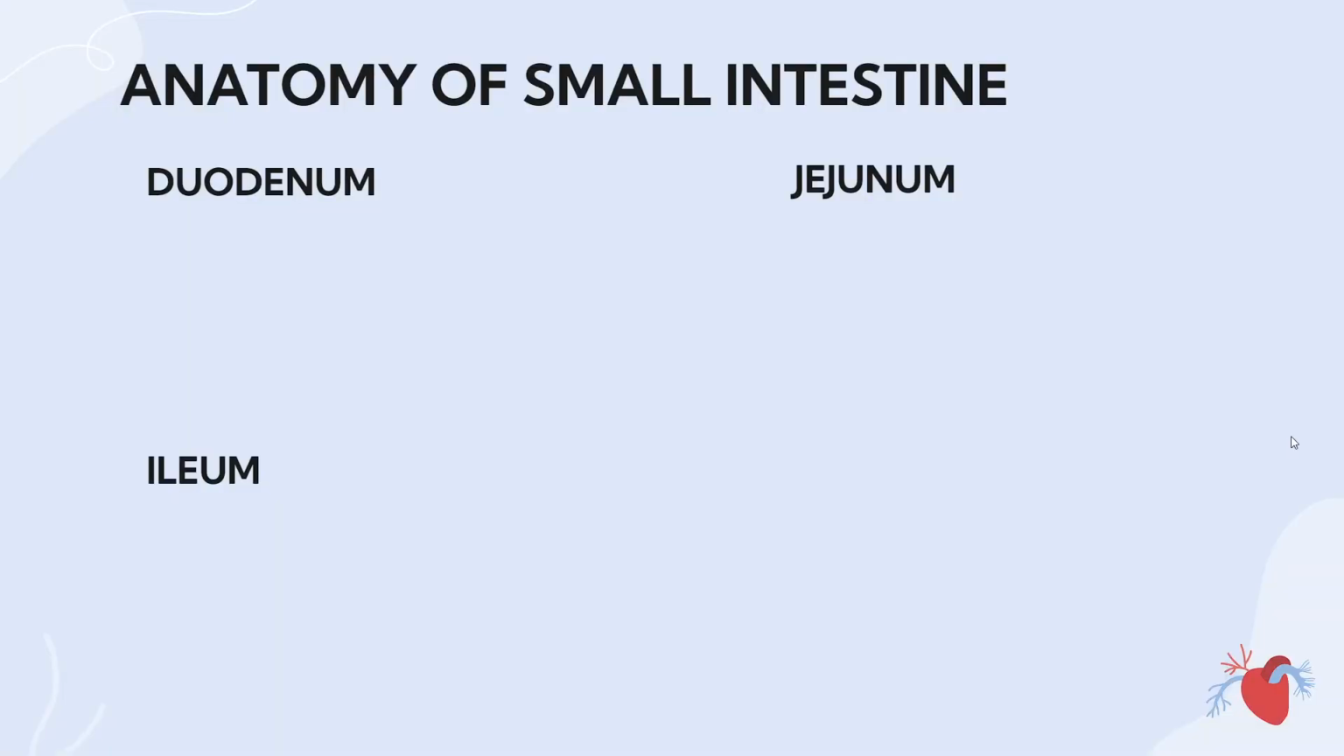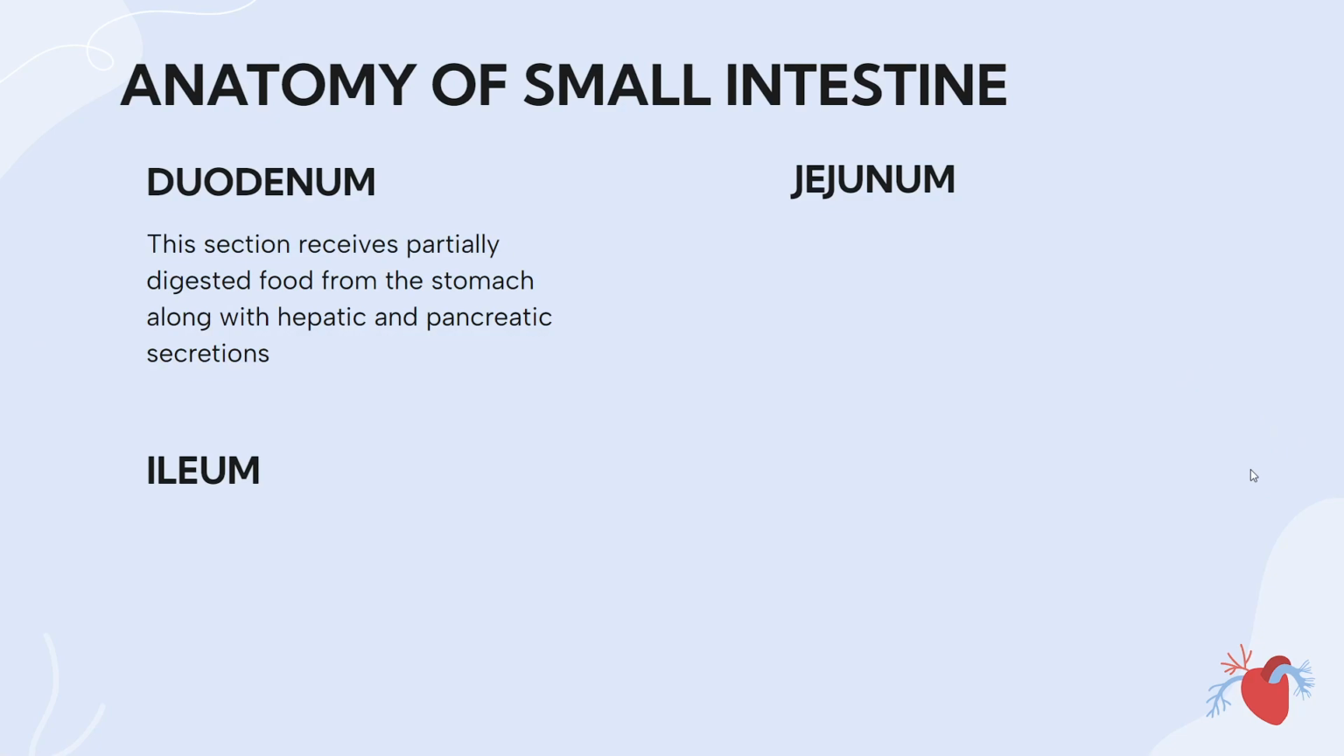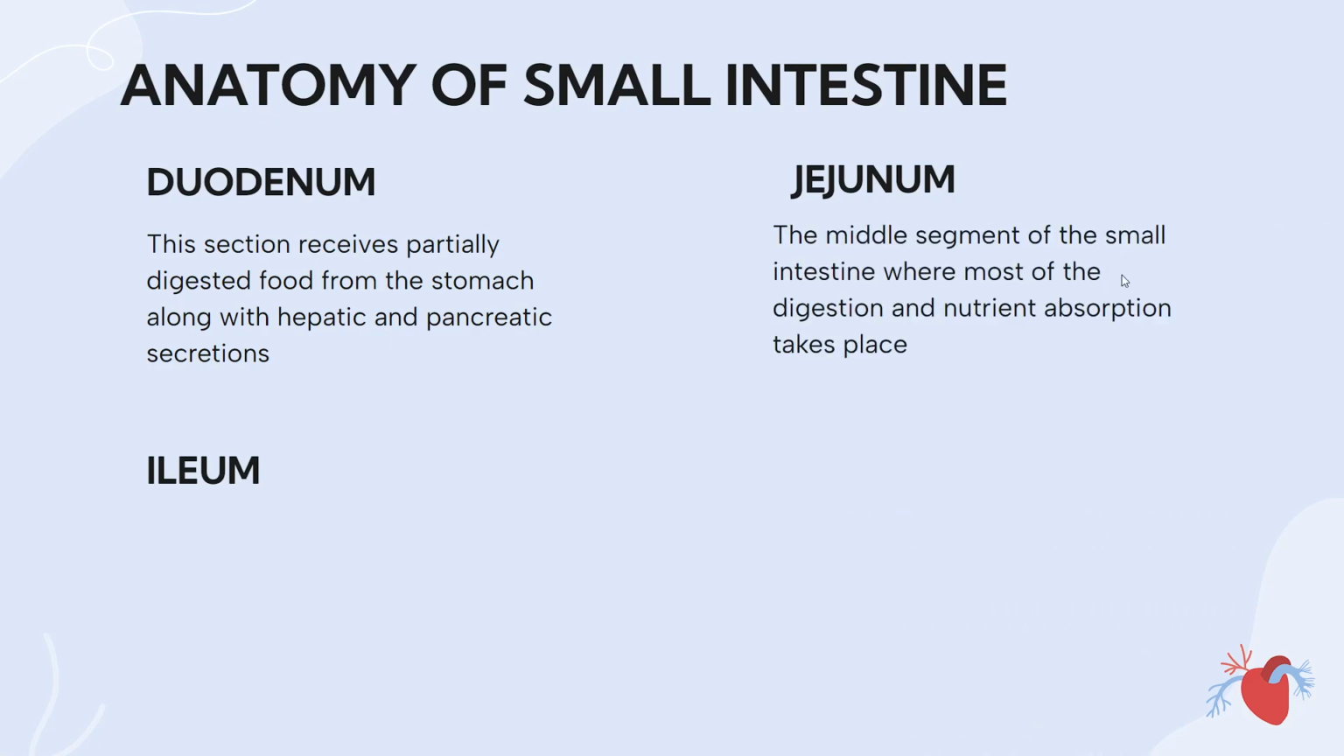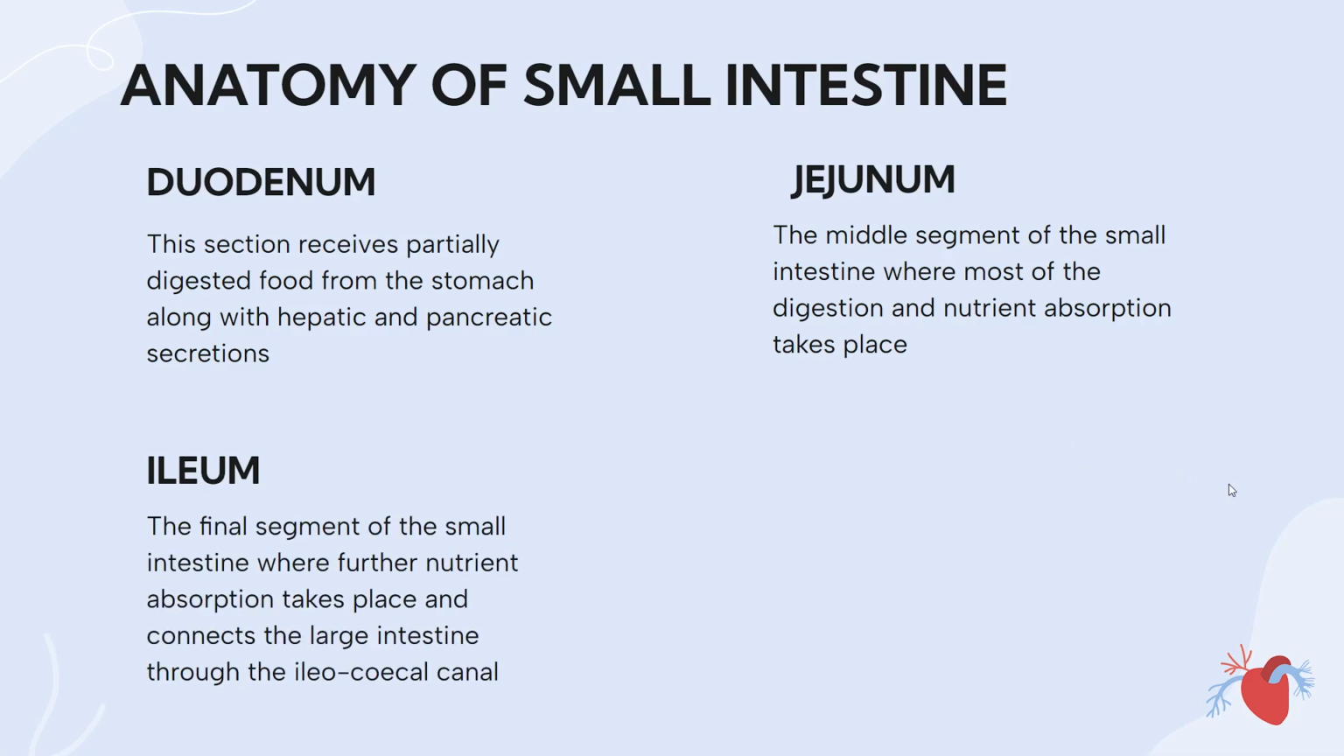The small intestine is split into three major parts: the duodenum, jejunum, and ileum. The duodenum receives partially digested foods from the stomach along with hepatic and pancreatic secretions. The jejunum is the middle segment of the small intestine where most of the digestion and nutrient absorption takes place. The ileum is the final segment of the small intestine where further nutrient absorption takes place and connects the large intestine to the ileocecal canal.